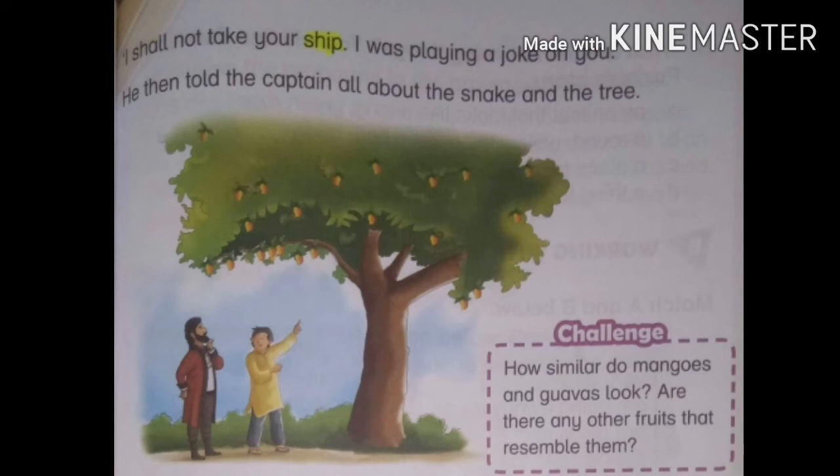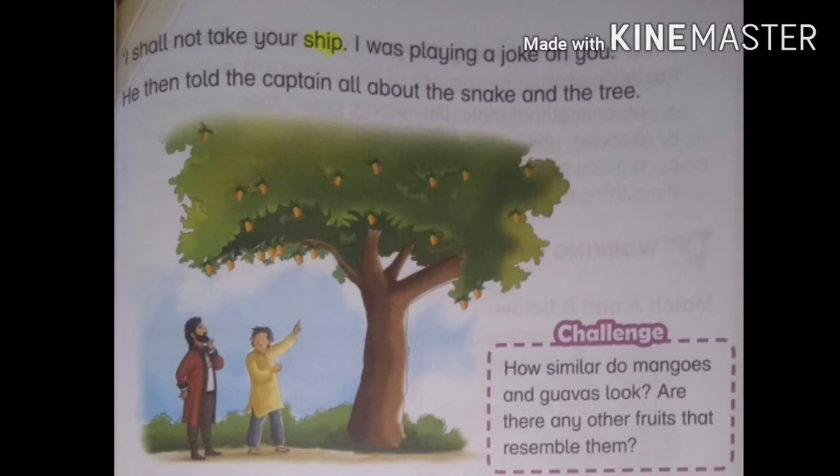Actually, Pervez was a very nice and honest man. He told the captain that he will not take his ship. He was just kidding. And he narrated the entire story of the snake and the tree to the captain, and he became happy again. Here is another challenging question in the side box.